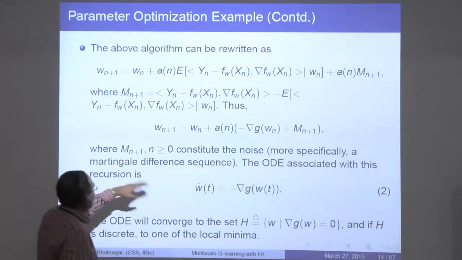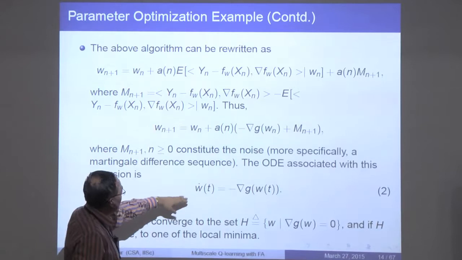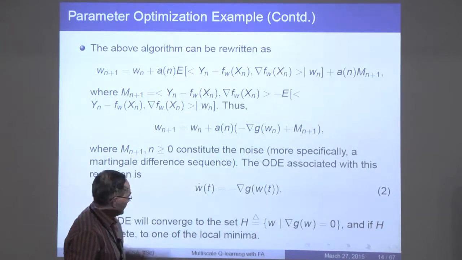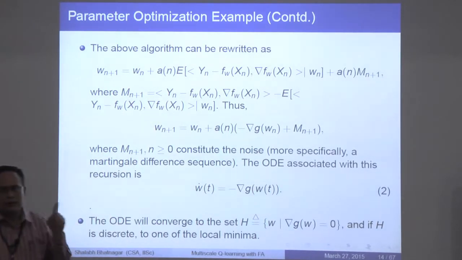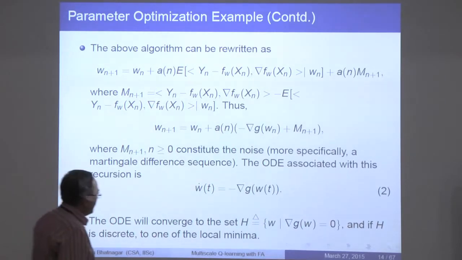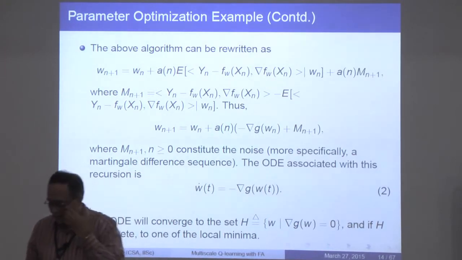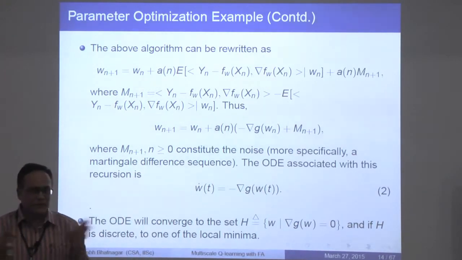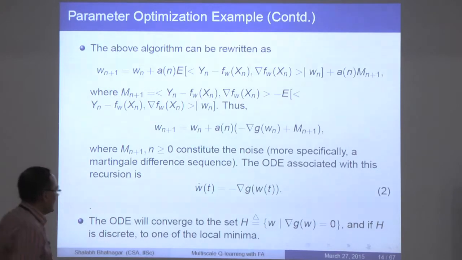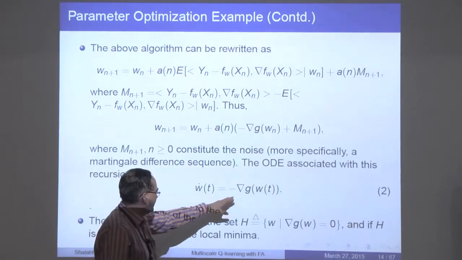And if you look at the corresponding ODE, if you write it down, this is what the ODE will look like: w dot(t) is minus grad g(w(t)). Now this ODE will converge to this set. If you start your ODE from any given initial point, you can think of g as your Lyapunov function. g will turn out to be a Lyapunov function by itself.